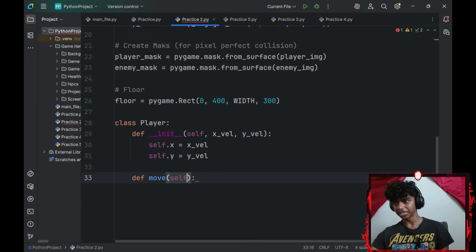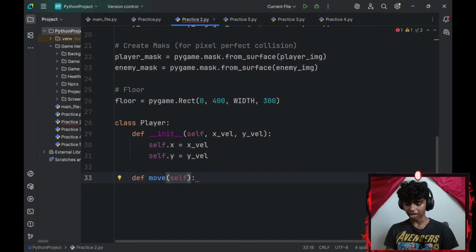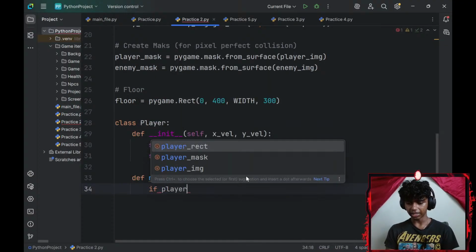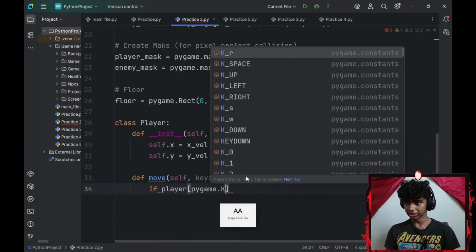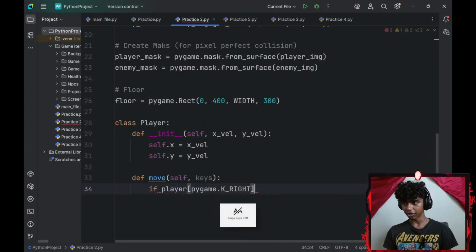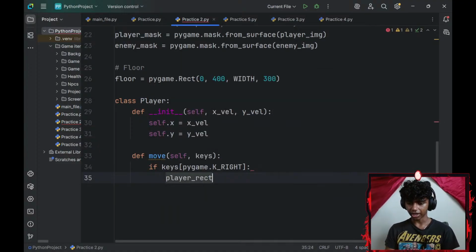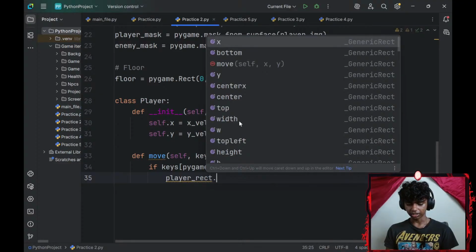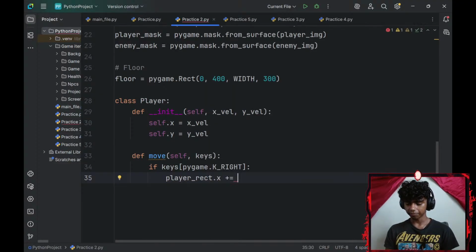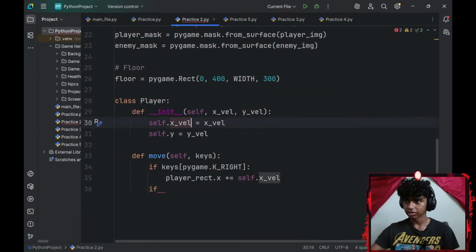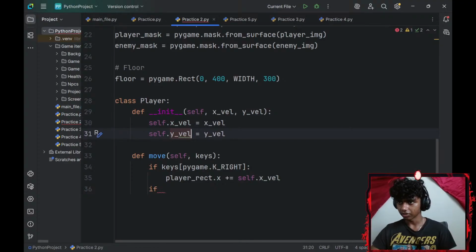This is going to be basically my player's movements. I will add a parameter of keys. And then I'll go ahead and type if my keys at index of pygame.K_RIGHT, if my right key is pressed, I will increase my player_rect.x by self.x_axis_velocity.